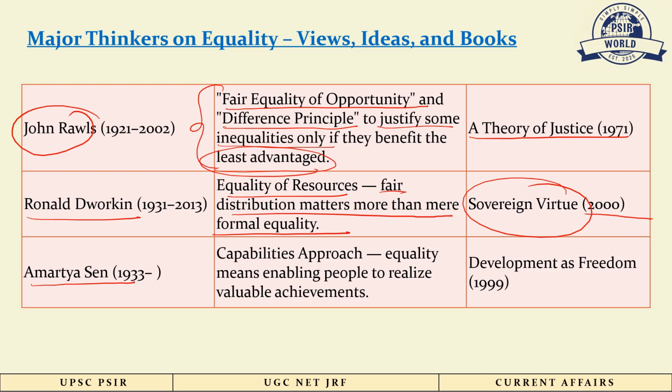Amartya Sen is popular for his concept of the capability approach. He says that equality means enabling people to realize valuable achievements. And his most famous work is Development as Freedom, year 1999.